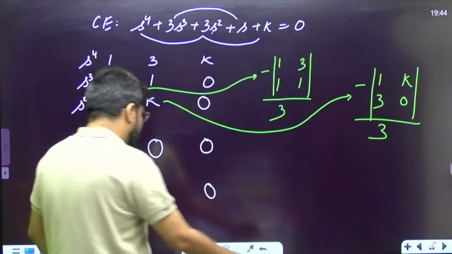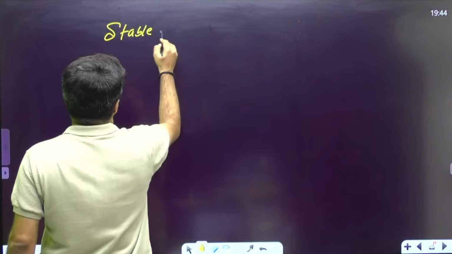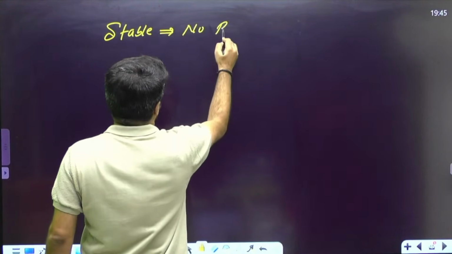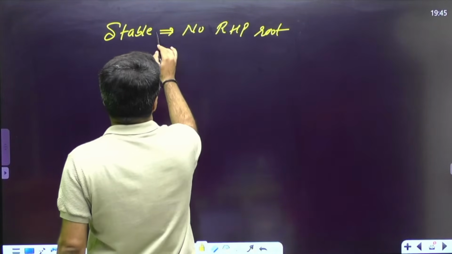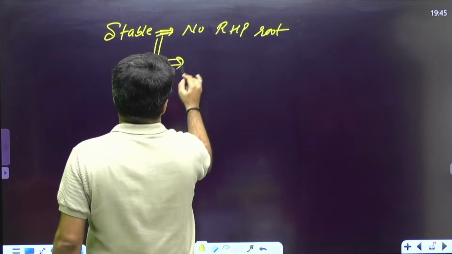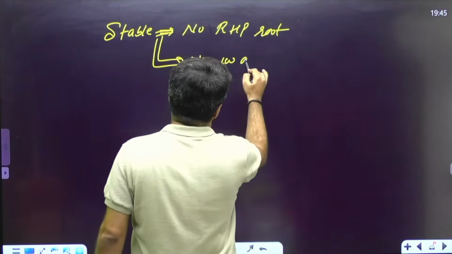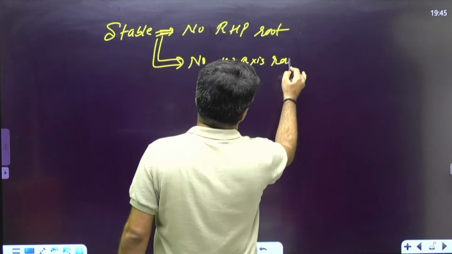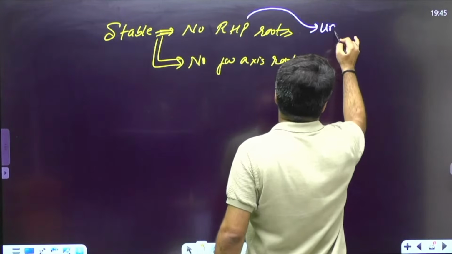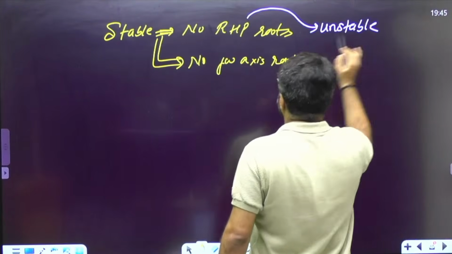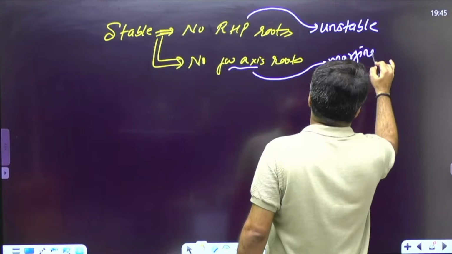Understand very clearly, when you say you want the system to be stable, you want no RHP roots, and at the same time, you also want no imaginary, no j omega axis roots. Why? Because an RHP root is known to make the system unstable and a pair of j omega axis roots is known to make the system marginally stable.